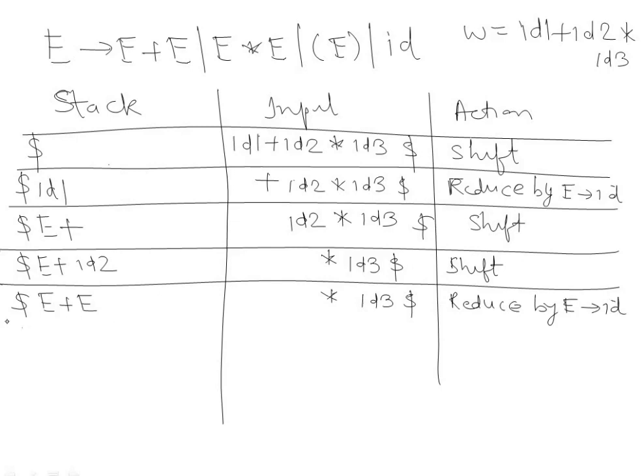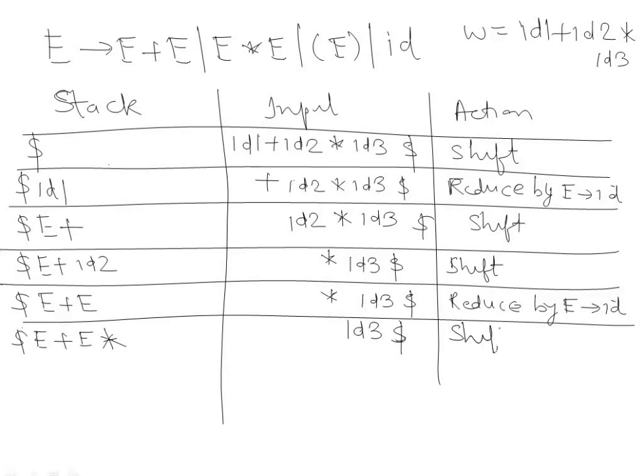Okay, now again we have dollar. Now again the input string is not finished; here we have E + E, it is a handle, but keep in mind that first of all you have to scan the string as a whole, then only you will start performing reduction. So still we have input string, we have two symbols, so we won't reduce this E + E. You have to keep in mind because most of the students make this mistake. Now we will shift this into the stack.